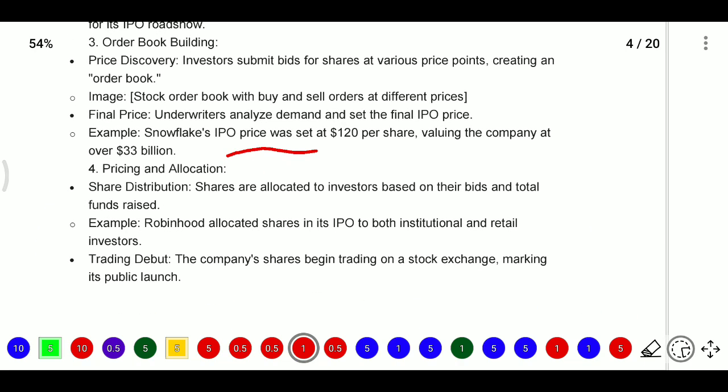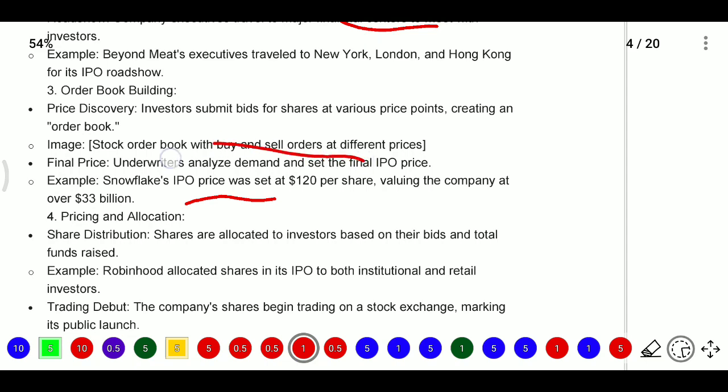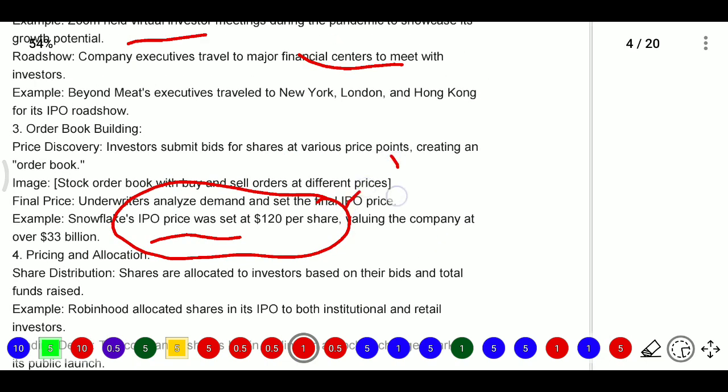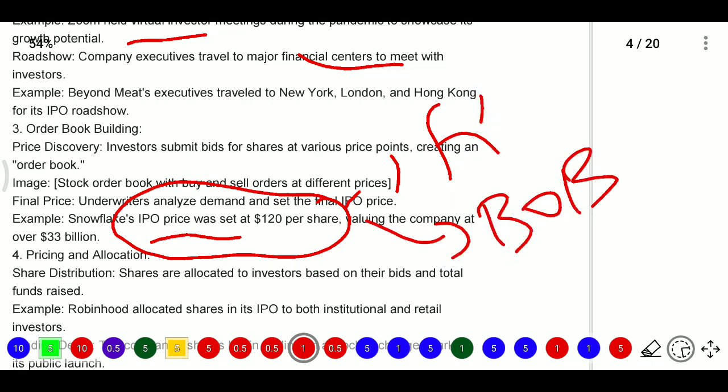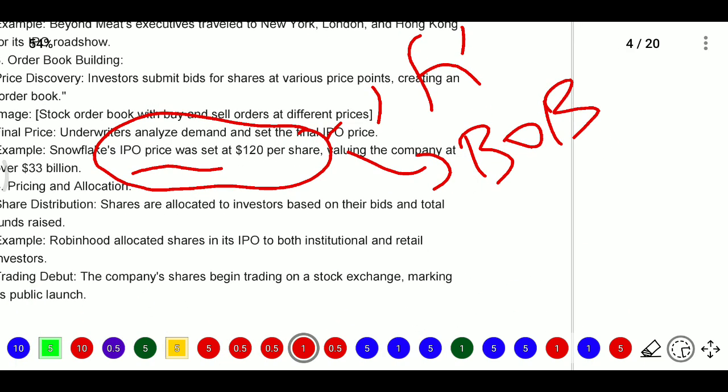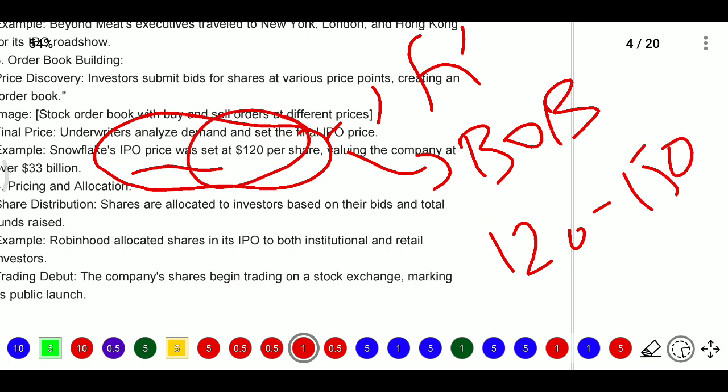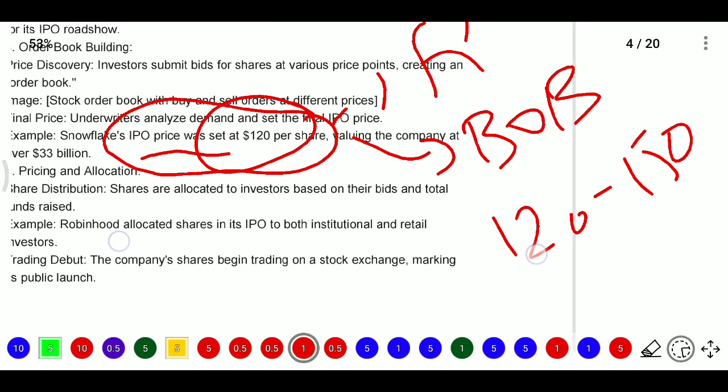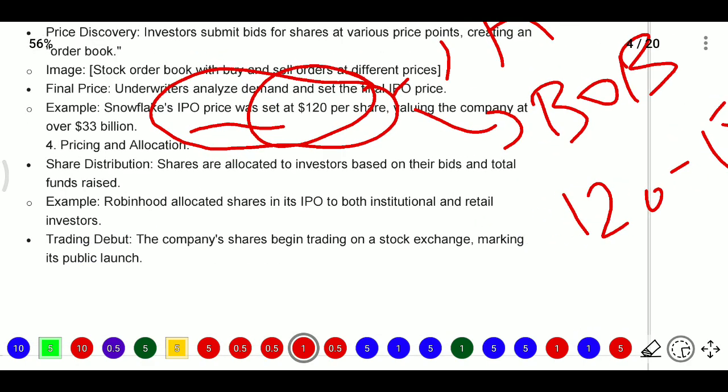Next, price allocation. For IPO pricing, they choose between two methods: the fixed price method and the book building method. Book building means they quote a price range, maybe 120 to 150. If they quote a single fixed amount, that is the fixed rate. Book building means quoting in a price range.